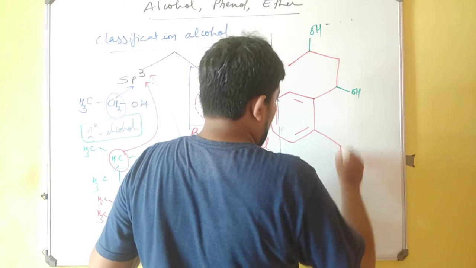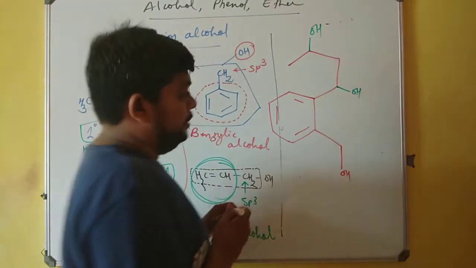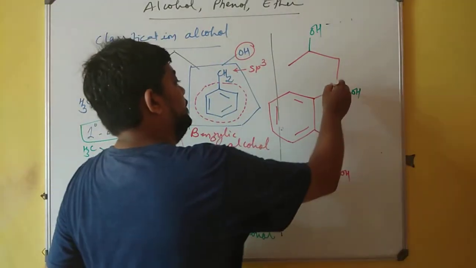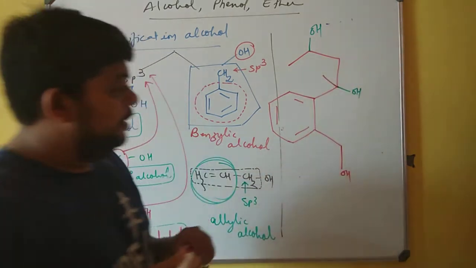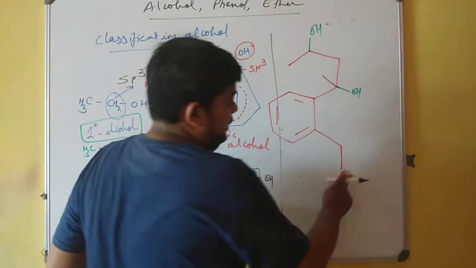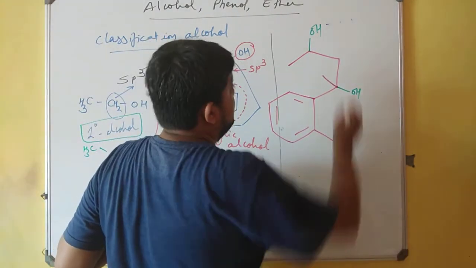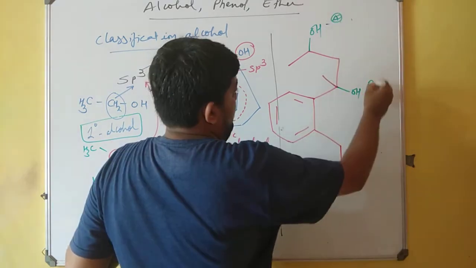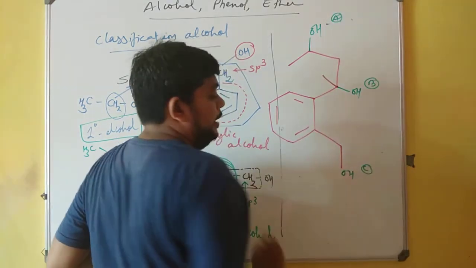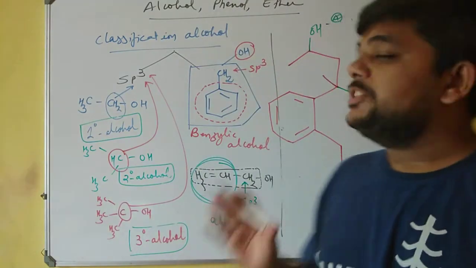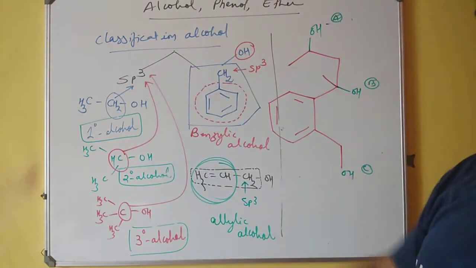So while we are asked to solve such kind of questions, what should be our method of solving them? If over here we can find 3 OH groups, let us name them A, B and C, can we name to which category this alcohol belongs among these 5?